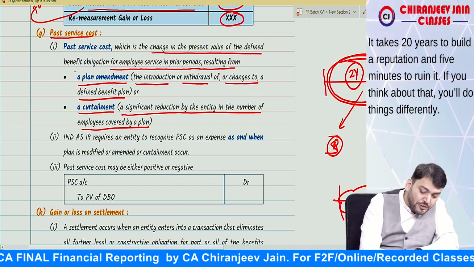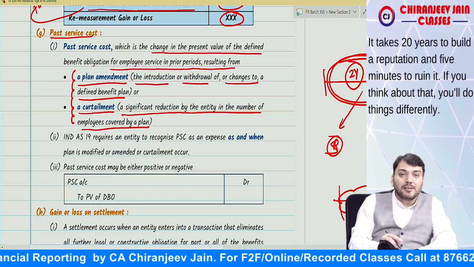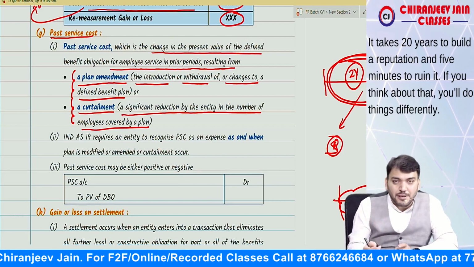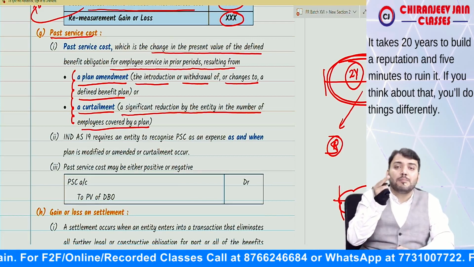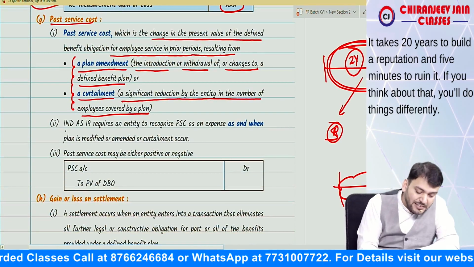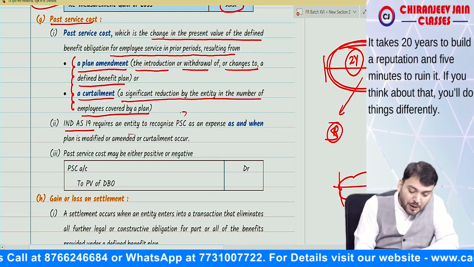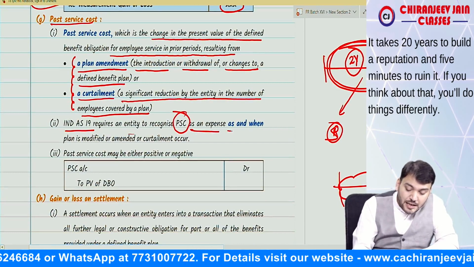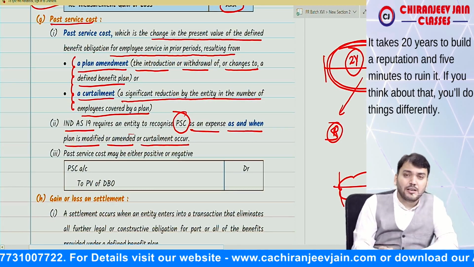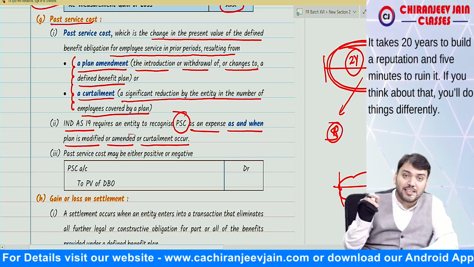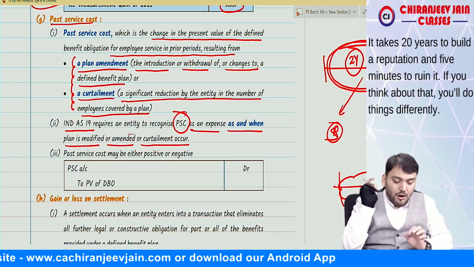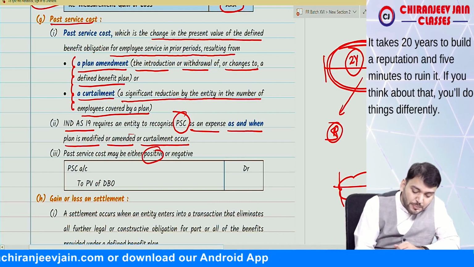So past service cost is the change in defined benefit obligation due to plan amendment or due to curtailment. Means either there can be an increase in the present value of DBO or a decrease in the present value of DBO. Correct now? Yes, sir. Ind AS 19 requires the entity to recognize past service cost as an expense as and when the plan is modified or amended or curtailment occurs. This past service cost can be positive or negative.